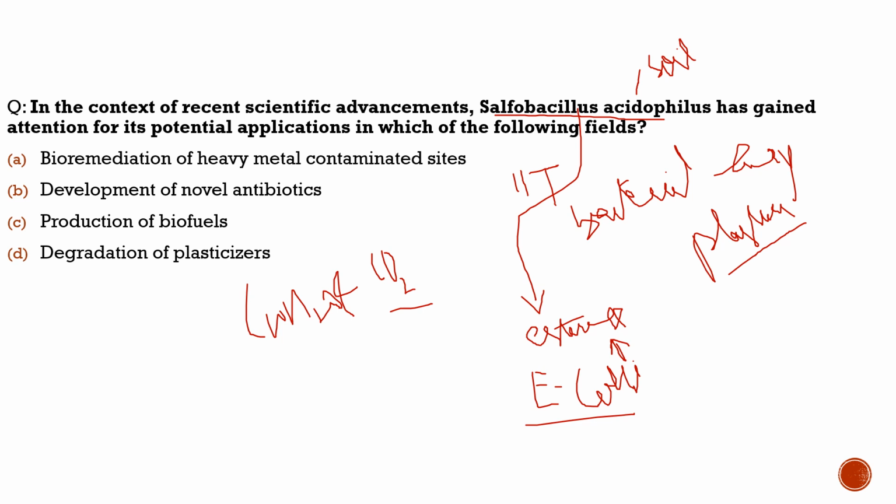It has generated this enzyme, it has cultured this bacteria in the lab, it has done the gene transfer, or we can say cloning of this bacteria into E. coli, and this E. coli is now able to produce this enzyme which can degrade the plasticizers. This is the whole news behind it.